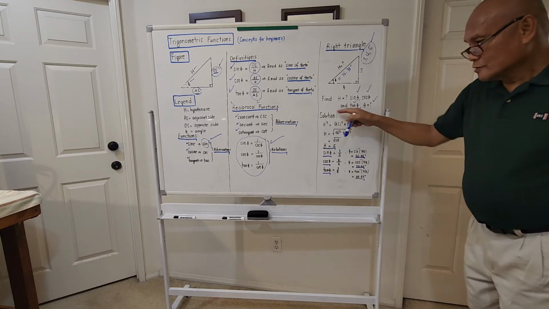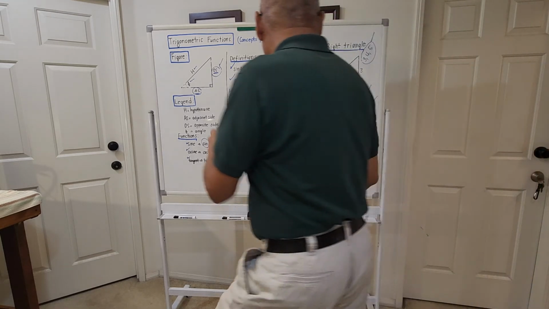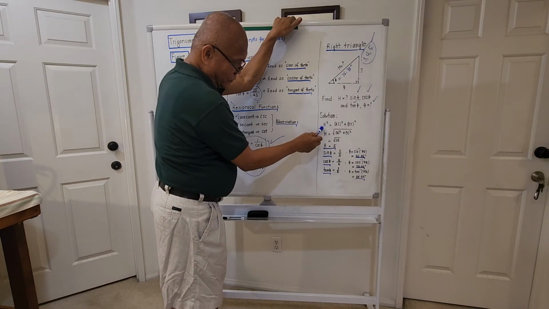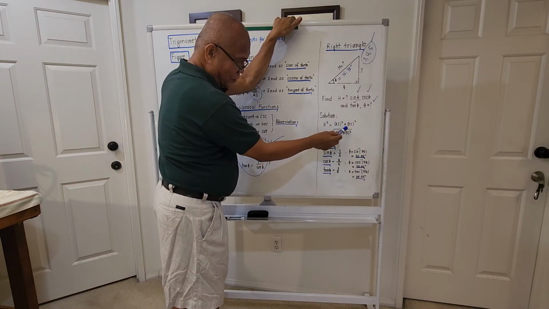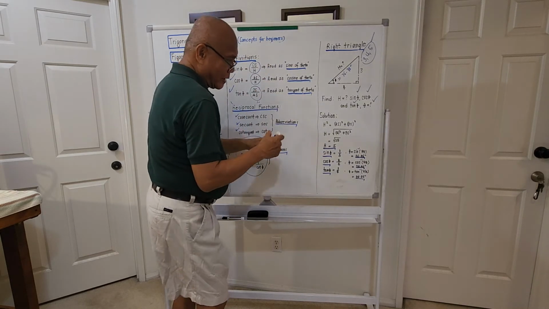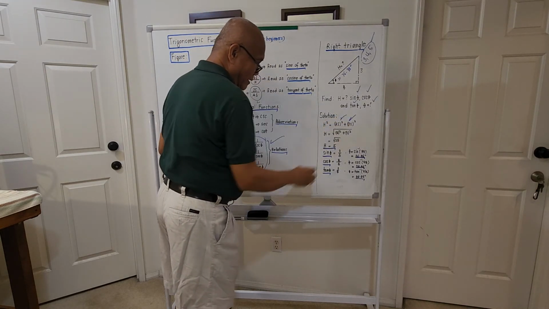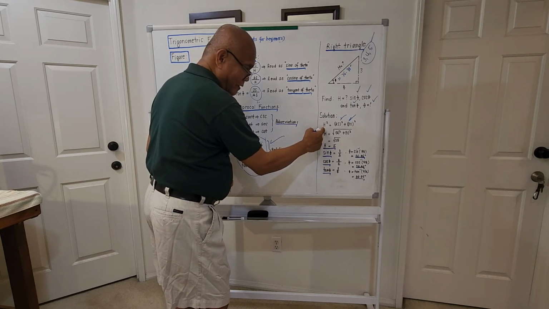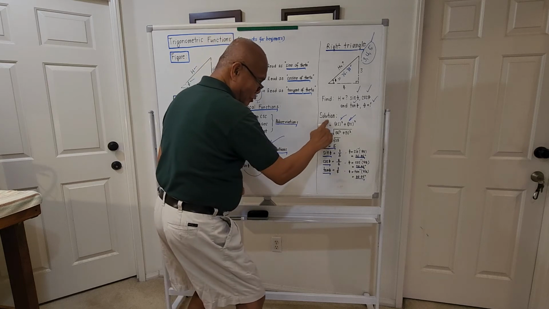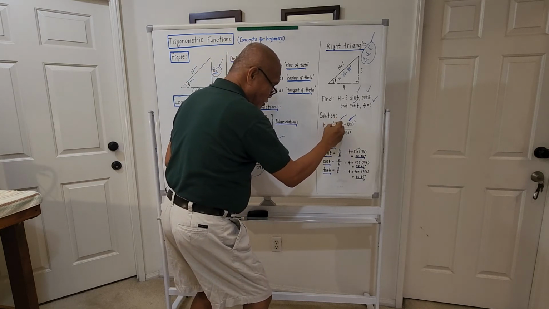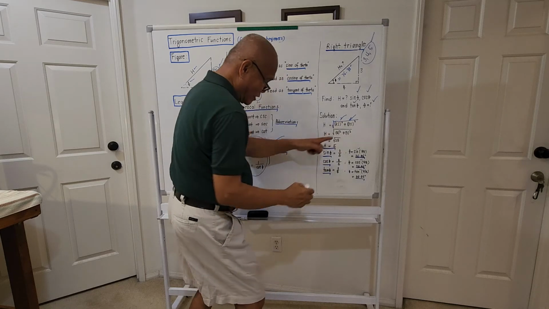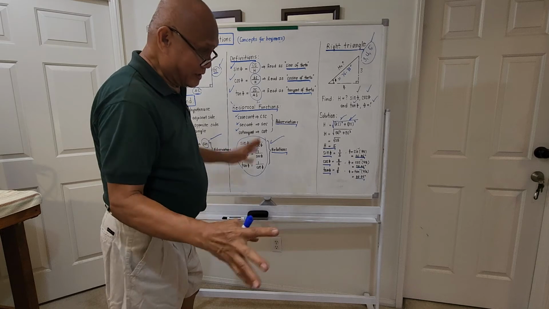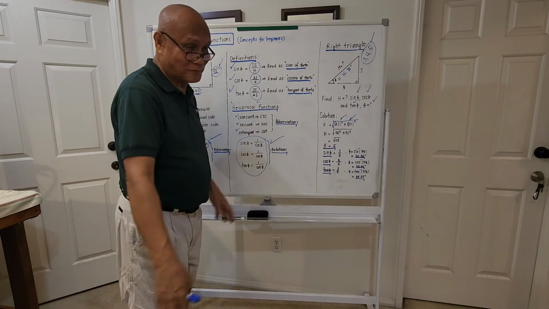If we try to bring out the solution, this is a right triangle. Pythagoras principle: the square of the hypotenuse equals the square of the adjacent side plus the square of the opposite side. We are given the adjacent side and opposite side. So if we are trying to solve for the value of h, take the square root of both sides. So h now will be the square root of the sum of the squares of the adjacent and opposite side. It's easy money, guys. It's not even a complicated problem.